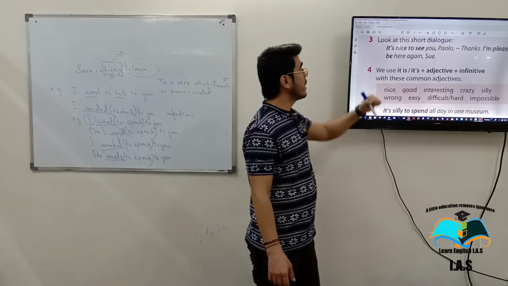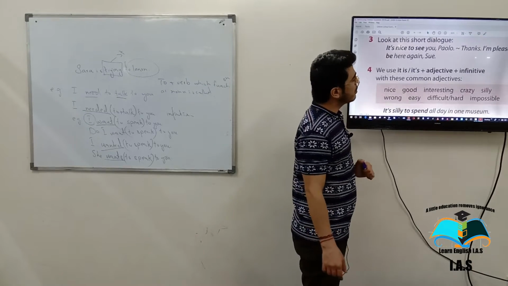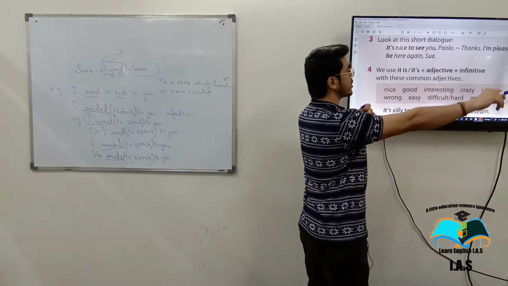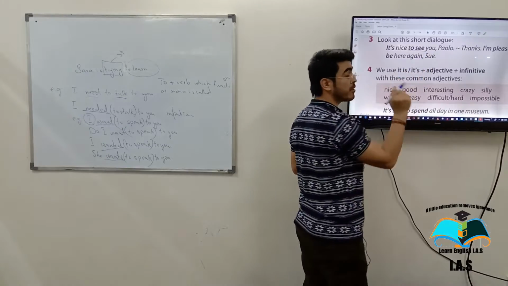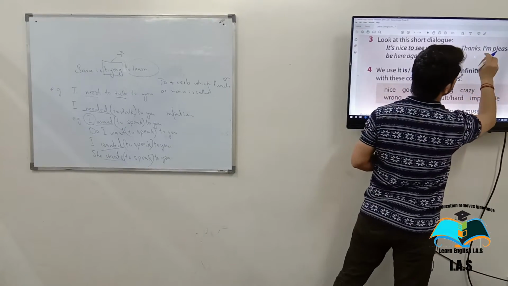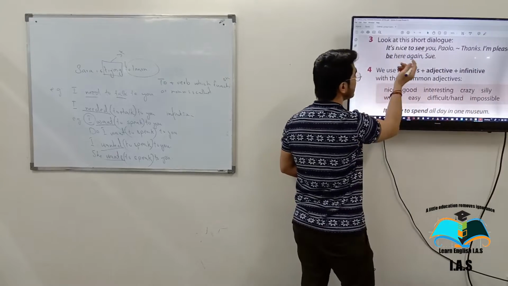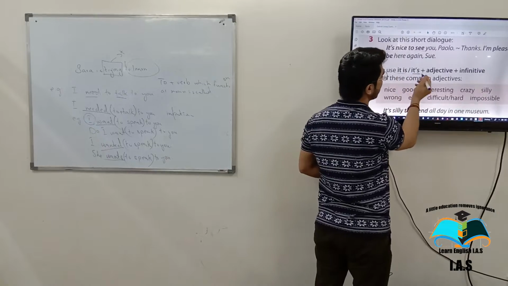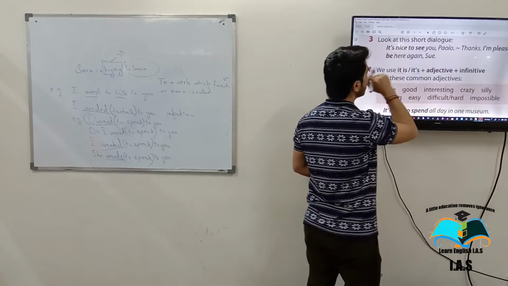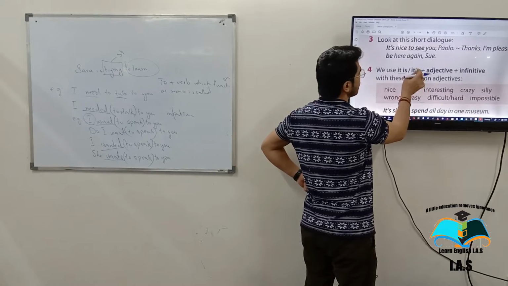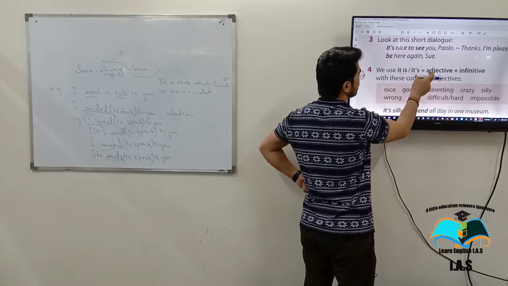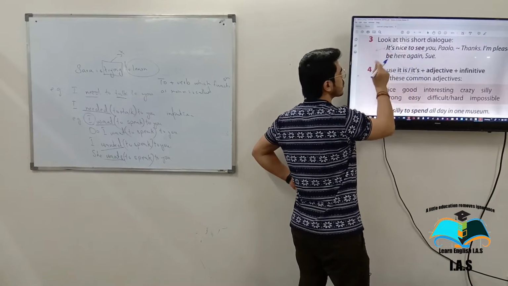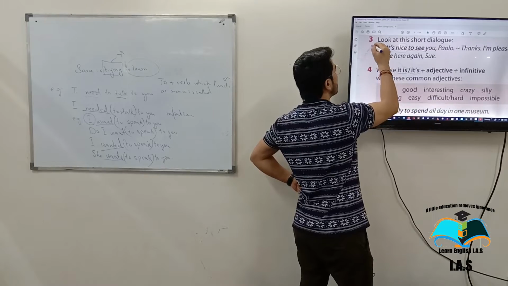Look at this short dialogue. It's nice to see you, Paula. Paula: I'm pleased to be here. Now, as you noticed before, to see is the first infinitive, and here, I'm pleased to be, is the infinitive again. Here we use it is plus an adjective plus an infinitive. In this structure, nice is an adjective, and we have also used the subject pronoun it, which is also called a dummy subject.